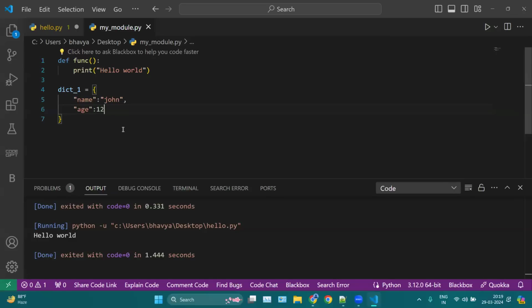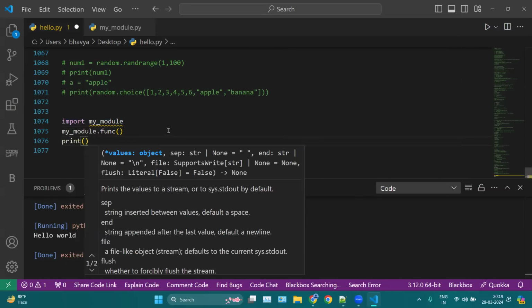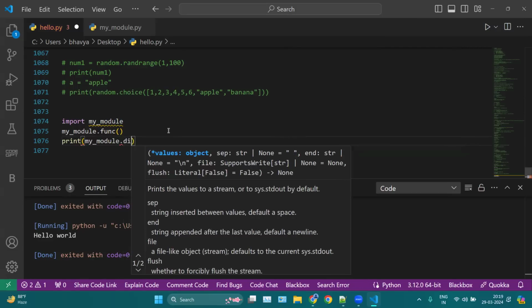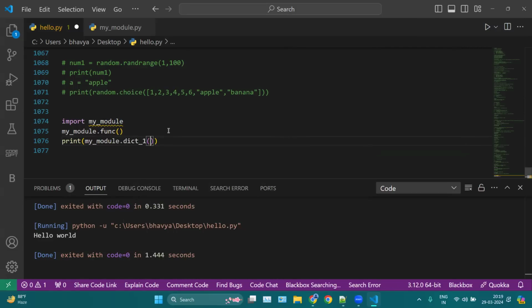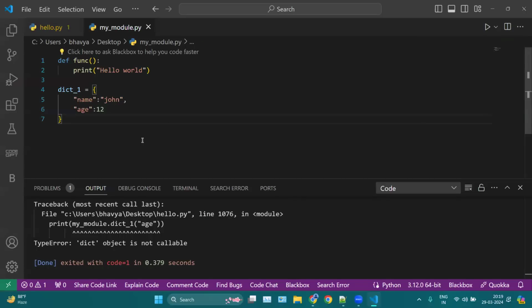Now let's say I want to access this age from this particular dictionary and from this particular file, which is a module. So how can I access it? Simply we import my module, and then here you can use print, first the name of your module, my module, dot your dictionary name, dictionary underscore one, and then your key name, which is age. And if I run this, you can notice 12 here. Okay, we have this error. Is it dictionary underscore one?